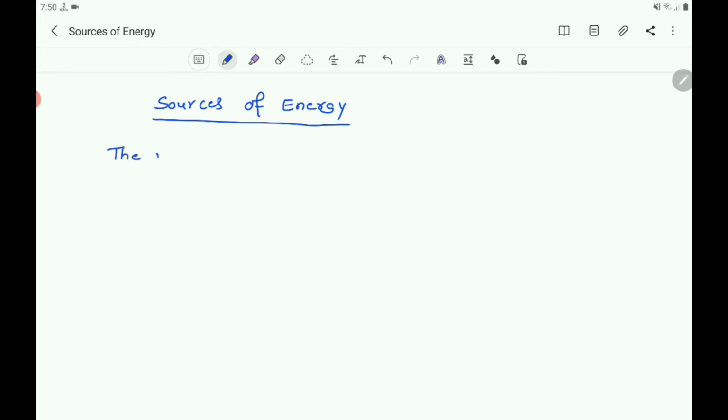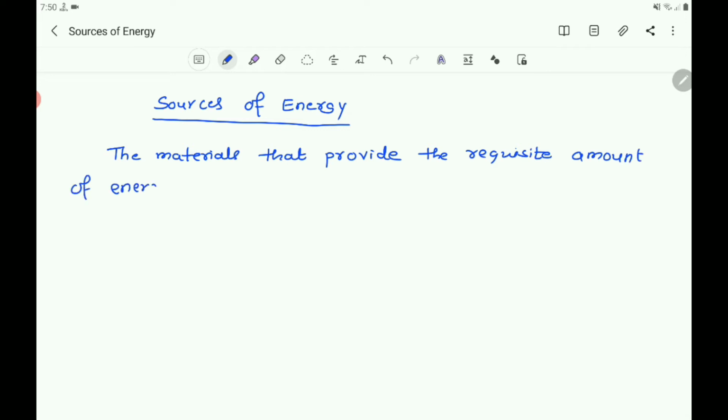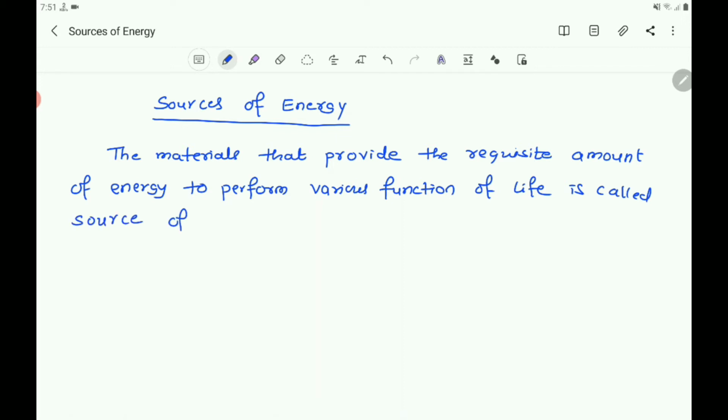The materials that provide the requisite amount of energy to perform various functions of life is called sources of energy or source of energy.